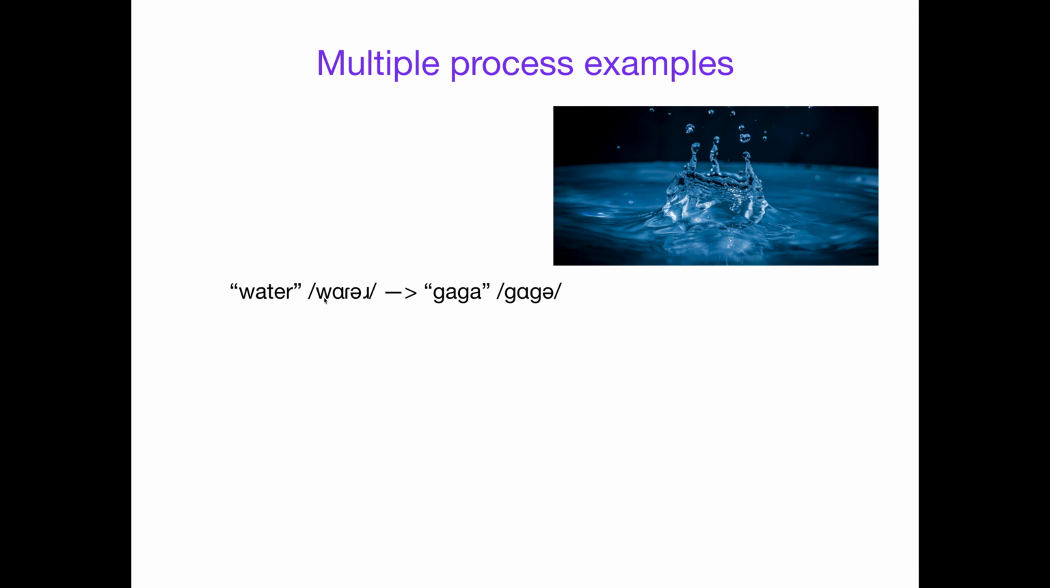You can see the IPA versions of water. So wa, the ah sound, that flap sound like the wood and butter, that little d, the schwa and the r, right? And then we want to get gaga. So we're making a couple of changes here. So let's begin. How do you get from a wa sound to a ga sound?